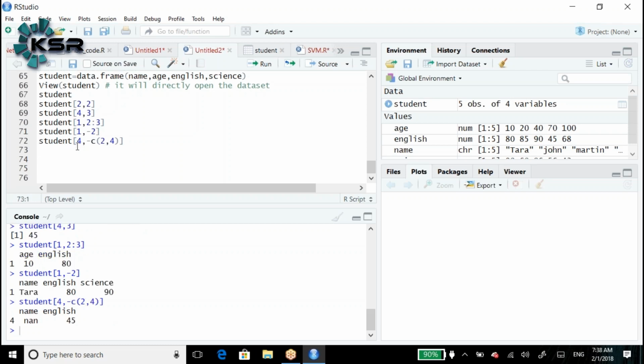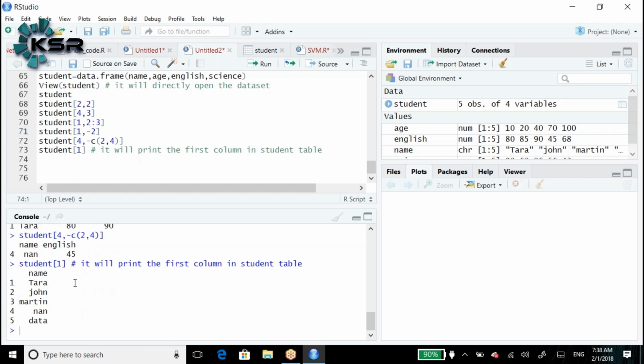Am I right, sir? For example, student of 1. I did not mention anything. Student of 1, what does it mean? It will print the first column in the student table.